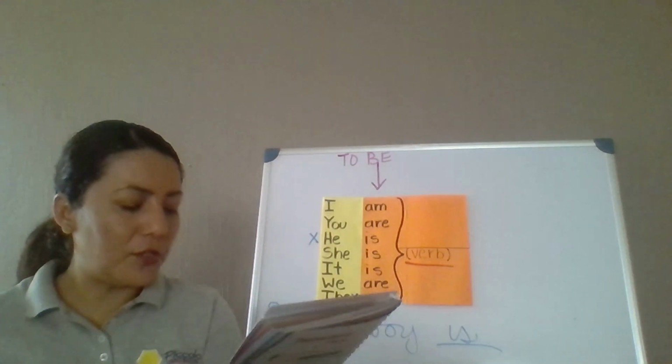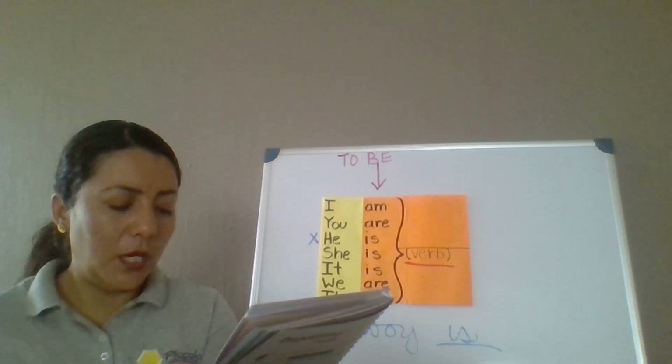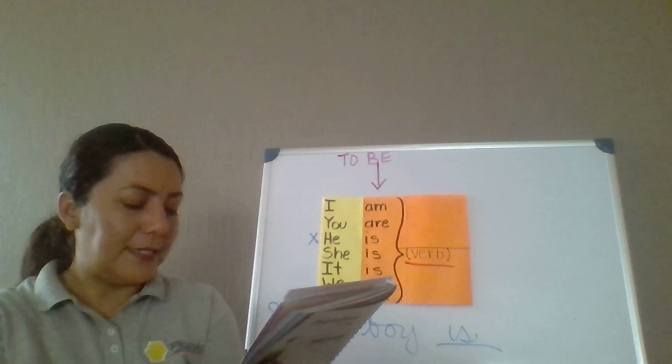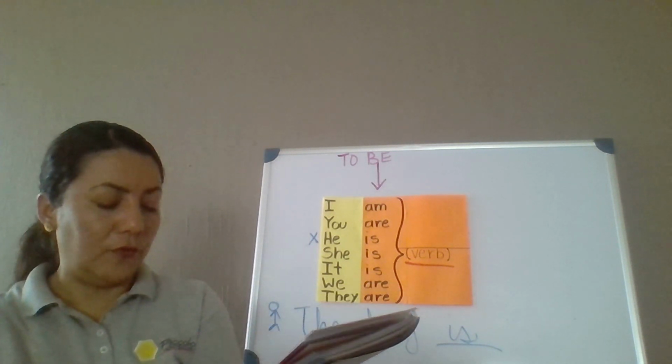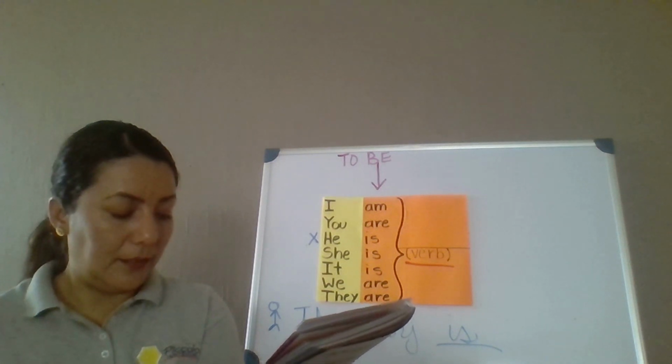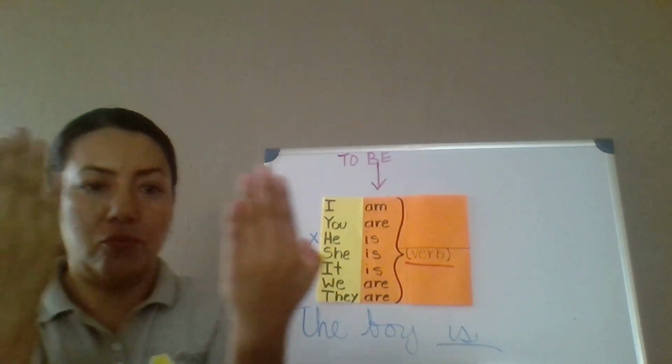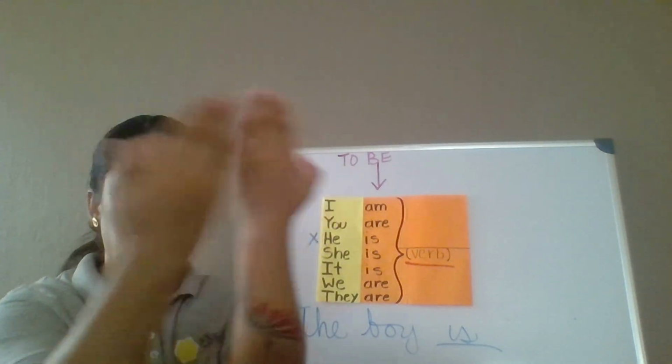Now, let's read that part in yellow. To make a question using the verb to be, just write the verb before the subject. And the example says, St. Patrick is the patron saint of Ireland. And all we do is switch.